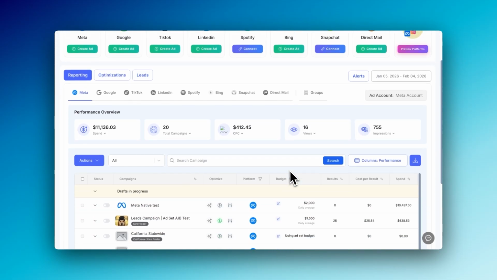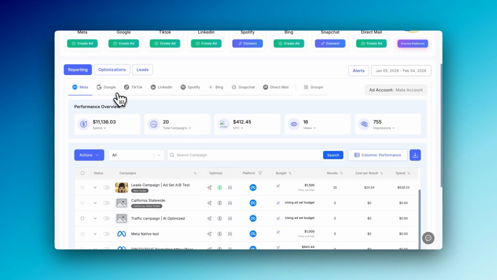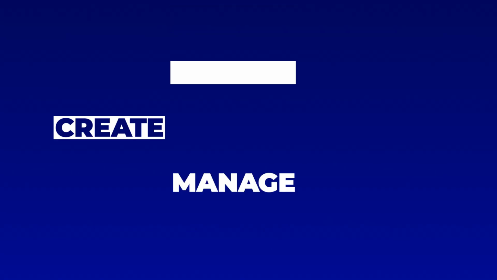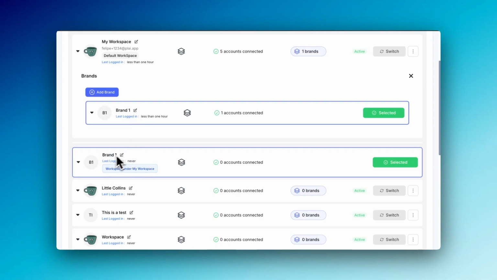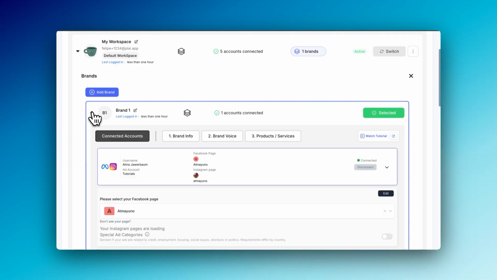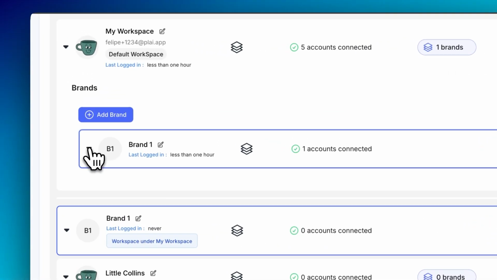Plai is an AI ads operating system, one connected workspace where your team can create, manage, and optimize campaigns, all without jumping between 5 tools to do so. It's built for agencies managing ads across multiple clients and for in-house teams managing ads across channels and different brands. Either way, the problem is still the same. Too much manual work and not enough system.